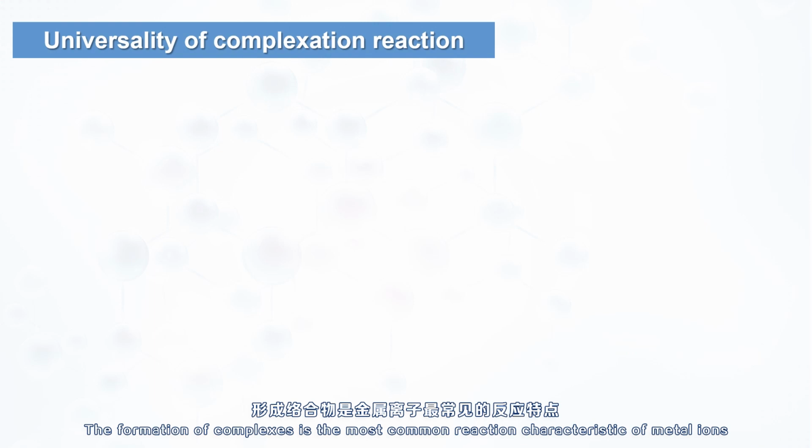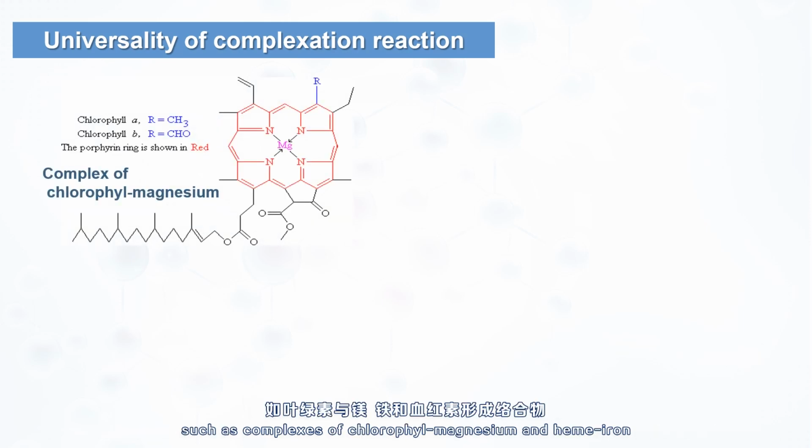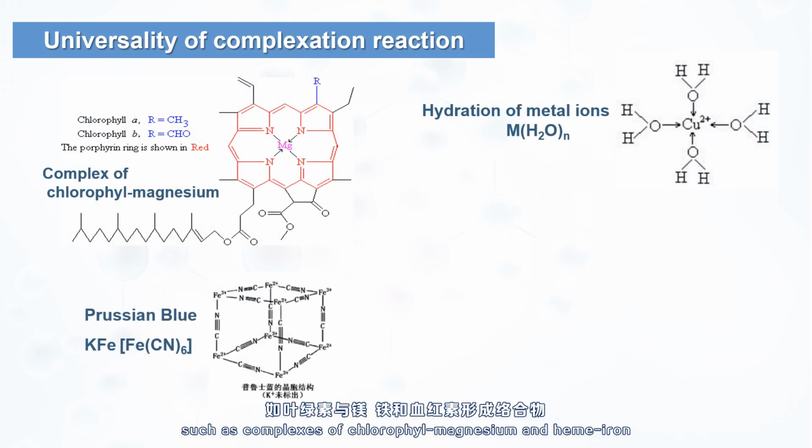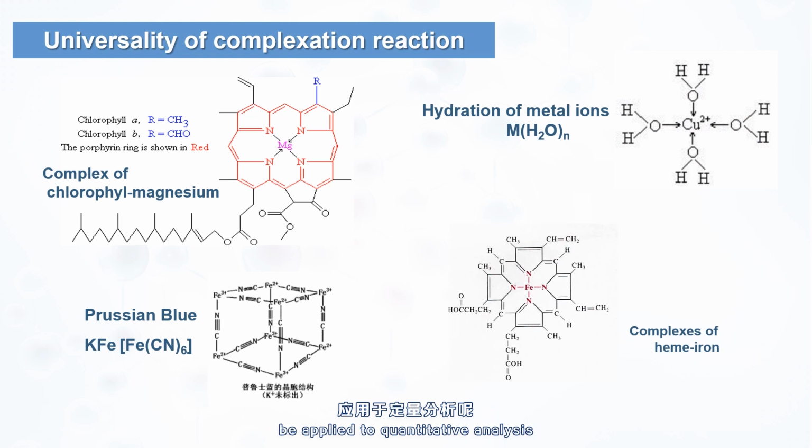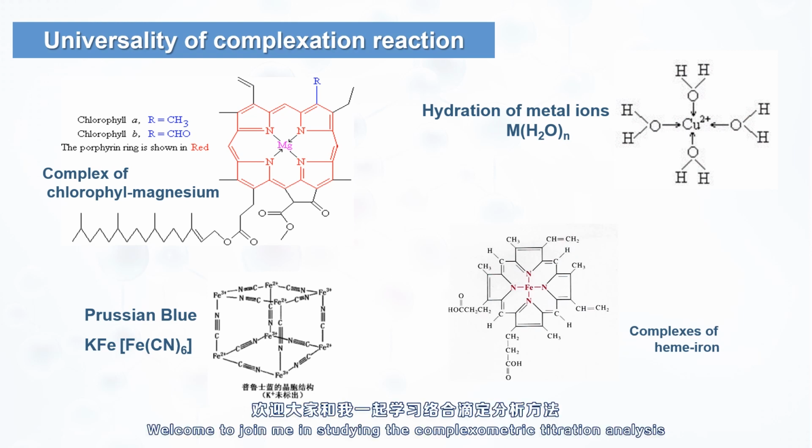The formation of complexes is the most common reaction characteristic of metal ions, such as complexes of chlorophyll, magnesium, and heme ion. How can the complexation characteristics of metal ions be applied to quantitative analysis? Welcome to join me in studying the complex matrix titration analysis.